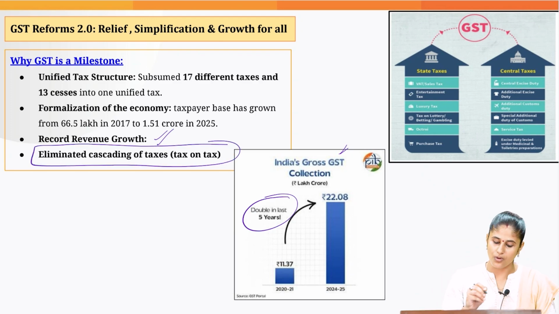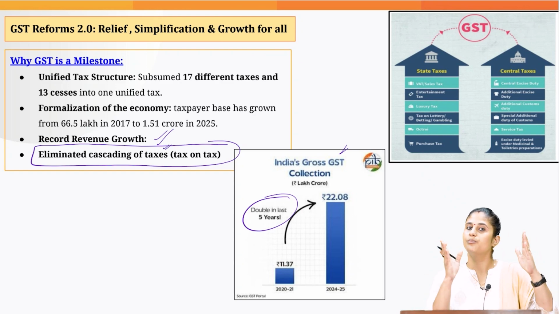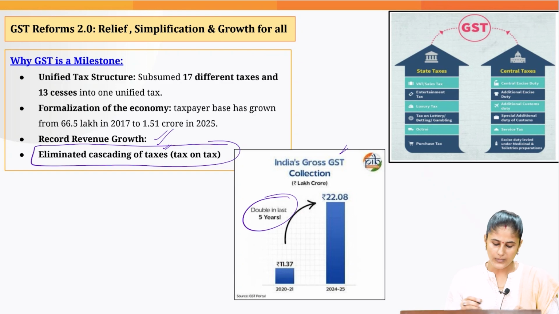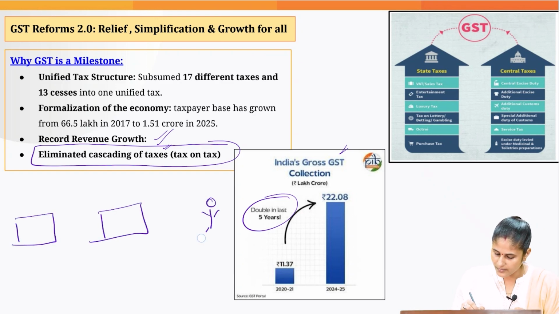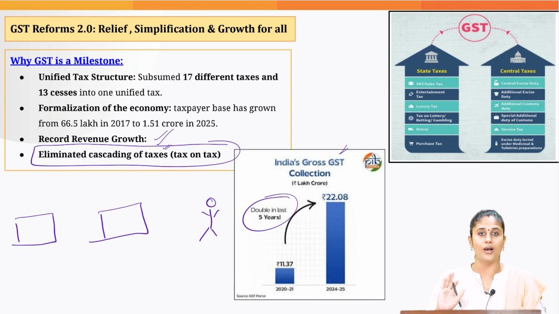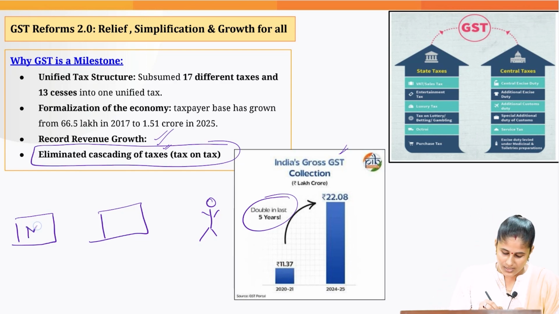And this brings me to the concept of cascading of taxes that we used to witness before GST. Now to understand this concept, let's just assume 3 players. This is you who wants to buy a new iPhone maybe, but I am assuming a very low price for this iPhone. So this is the mobile manufacturer, this is the shop.